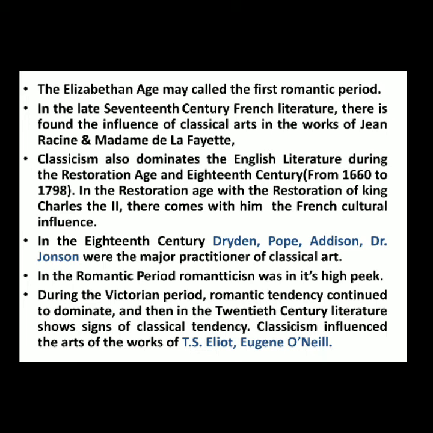Okay. So thus, classicism started to dominate English literature during the Restoration Age, then the age of Enlightenment or Neoclassical period, etc. In the 18th century, Dryden, Pope, Addison, Dr. Johnson were the major practitioners of classical art. And during the Victorian period, the romantic tendency continued to dominate. And then in 20th century literature, you will also find signs of classical tendency in the works of T.S. Eliot and Eugene O'Neill. So these are the periods which bear the tendency of classicism and romanticism.